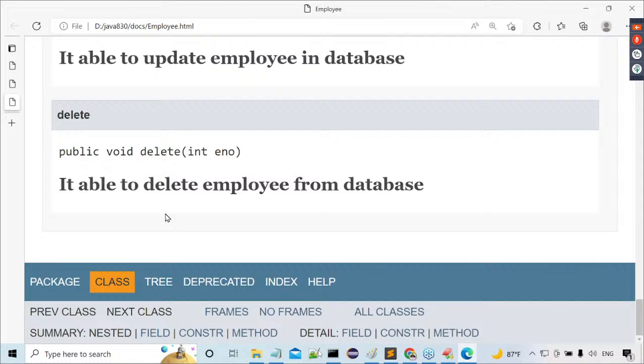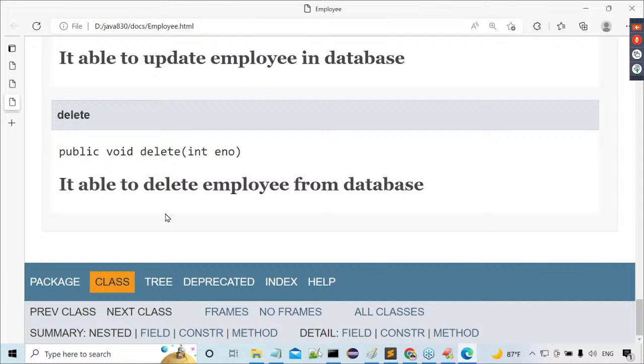Only documentation comment data will be included inside the API documentation. Single line comment and multi-line comment data will not be included inside the API documentation. Is my point clear or not? This is an interview question. Maybe in the future you may get this type of question, then the interviewer may ask you.